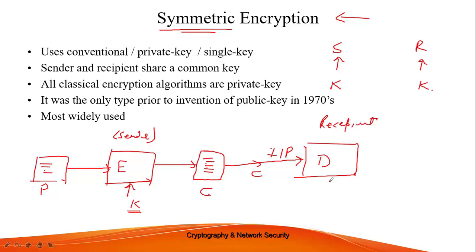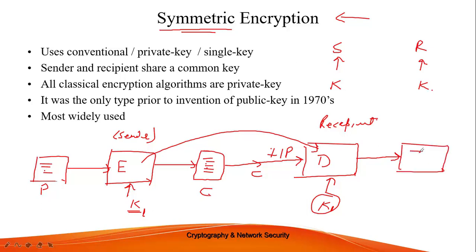It makes use of the same key in case of symmetric. This is K1, this is also K1. By making use of this key and the algorithm for decryption, which is nothing but the reverse of my encryption, we retrieve the corresponding plain text. The entire process is called symmetric encryption.